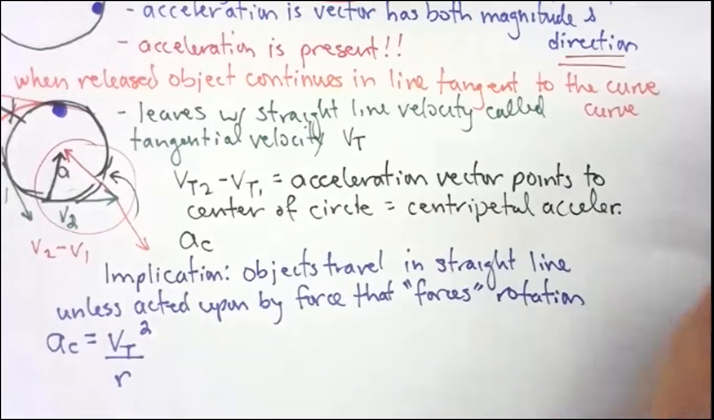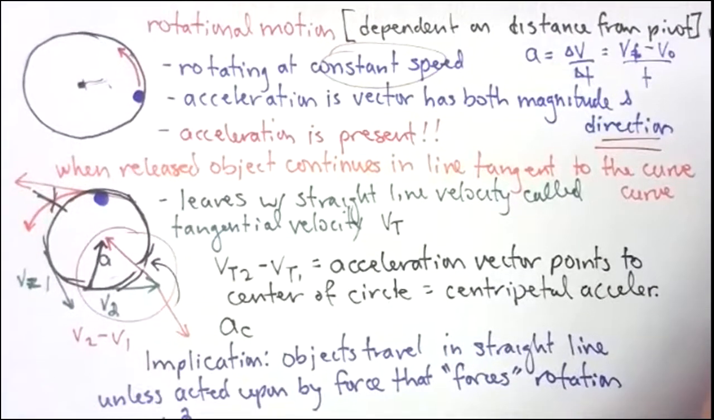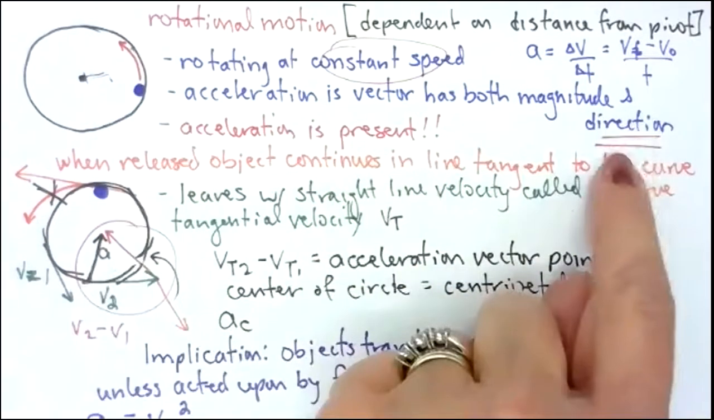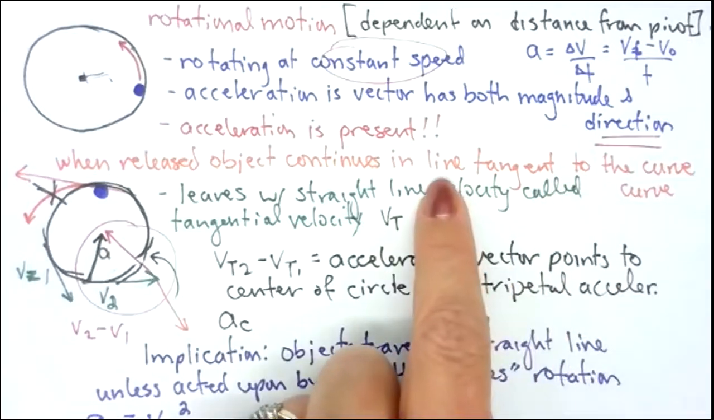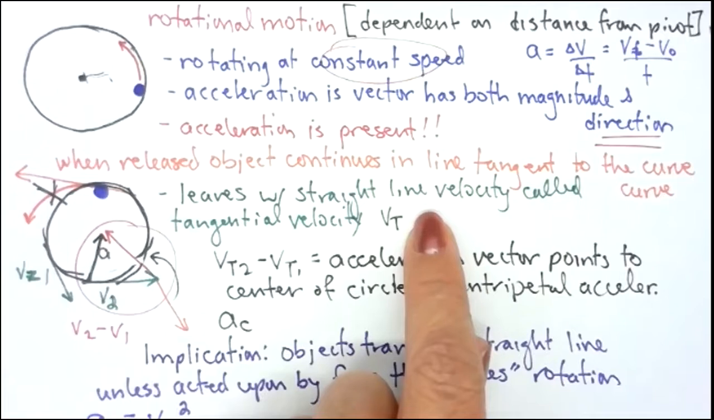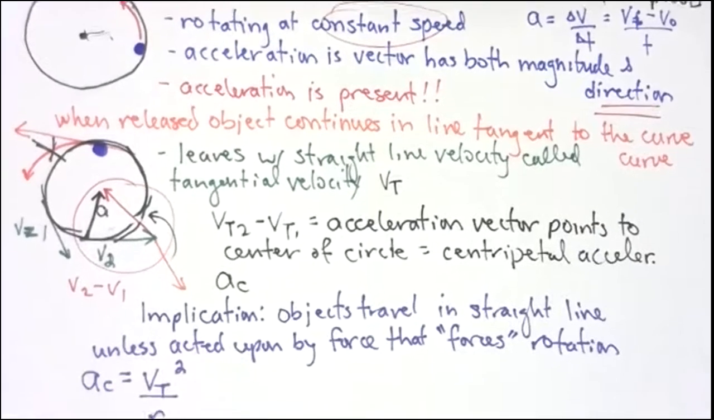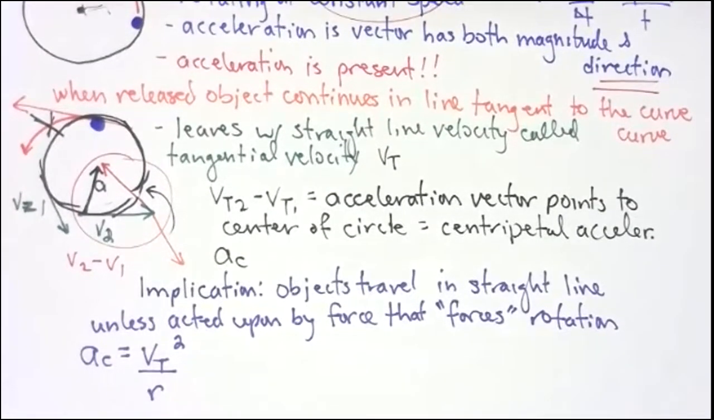All right, so what are our takeaways? We're dealing with rotational motion for the first time, and something rotating at a constant speed still has acceleration because the direction is changing. When we release it, it moves in a straight line off of the circle, a tangential line. The tangential velocity of an object is the straight line velocity it would have when released. If we subtract these, the difference gives us a vector that points towards the center of the circle, and we get that for every point. We call that centripetal acceleration, and we calculate it by taking the tangential velocity squared divided by the radius.